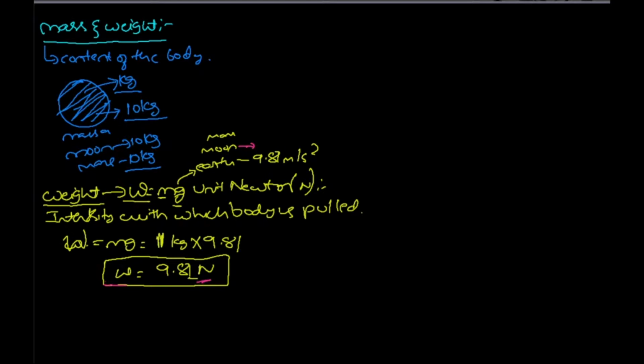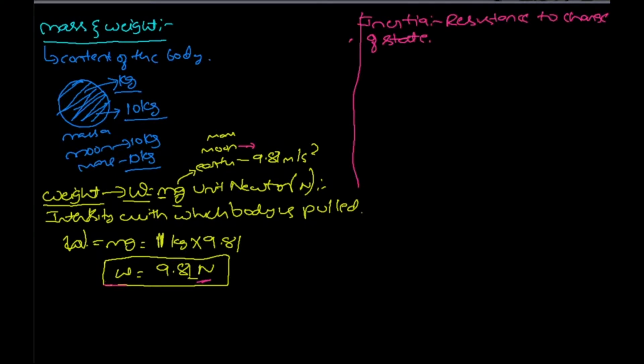One more thing is inertia. So what is inertia? Inertia is resistance to change of state. It is actually a property of a body.